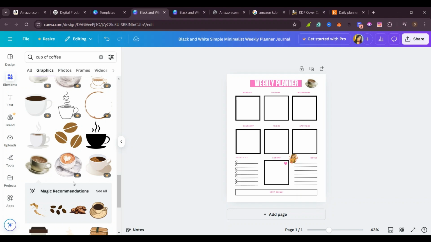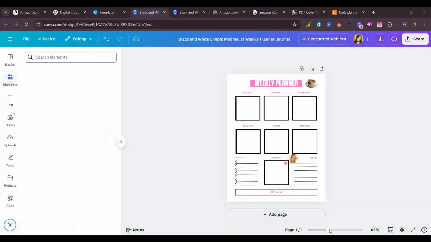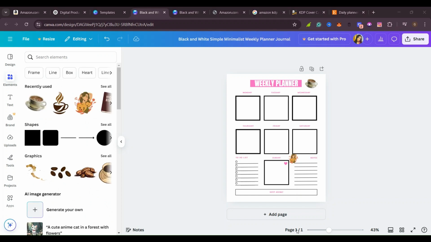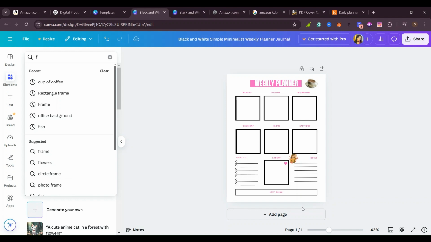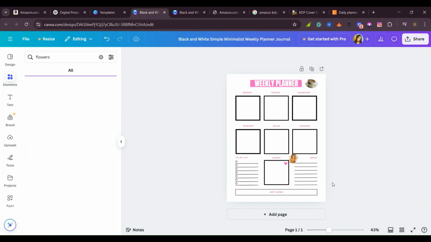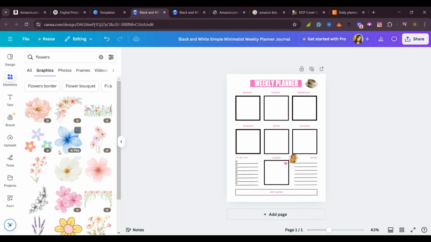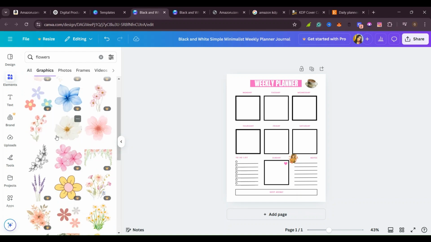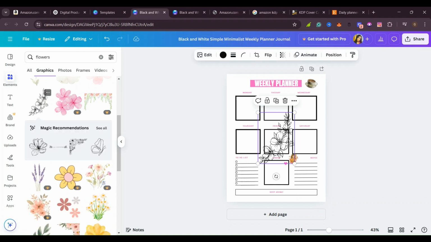It's not like the way we copied it. Maybe you want to add some flowers. Let's go ahead and add some flowers. I'll come here and type in the word flowers. So I'll add in some flowers. It depends on you what you want. So these are my flowers here. As you can see, I can click on the graphics and add more flowers. These are all beautiful flowers. If you want, you can go with the pink, or you can go with the black one. For example, let me go with this black one.